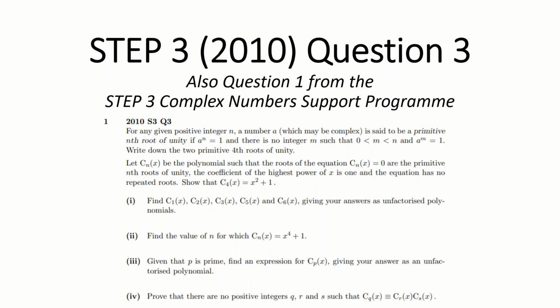This is question 3 from STEP 3 2010, and you can also find it as question 1 from the STEP 3 Complex Number Support Programme. So in this question we're going to delve quite deep into complex numbers, and in particular roots of unity. We're going to look at the primitive roots of unity, and this polynomial you get, Cn of x, which if you're interested or want to read more about it, are called cyclotomic polynomials. But we don't need that.